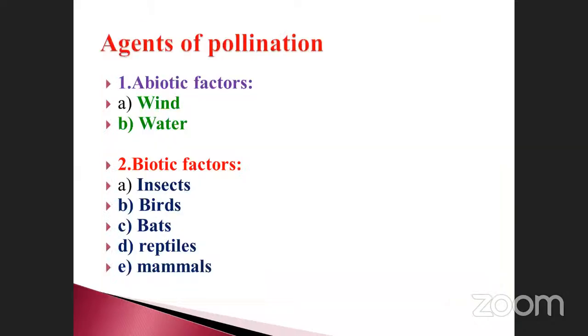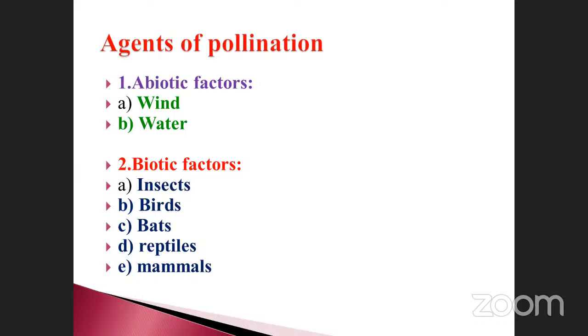See, what are the agents of pollination? What are the types of agents? They may be majorly divided into two types. One is called abiotic factor, another is called biotic factor. What are the abiotic factors? Listen here. Wind and water are abiotic factors because they are non-living factors. And biotic factors are insects, bats, reptiles, and mammals.